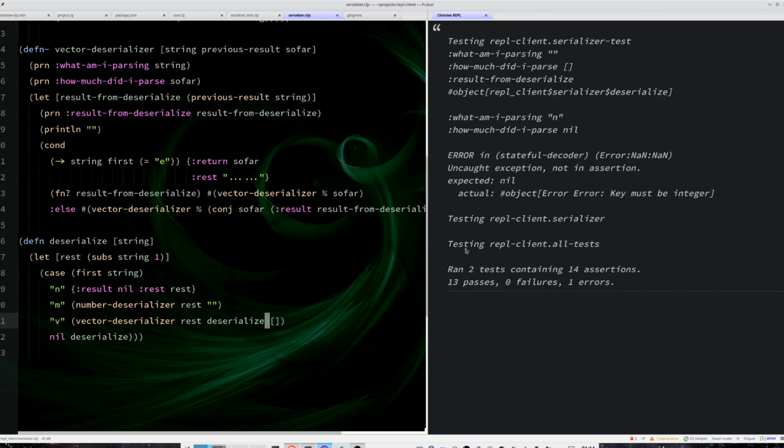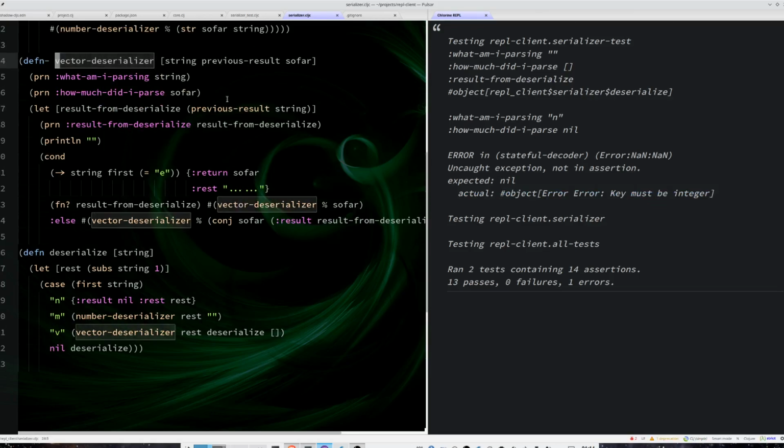And now I have a different error. Its key must be integer. And why is that? Well, basically because I did not pass the previous result to any of these things. So for the vector deserializer, I want to pass something.